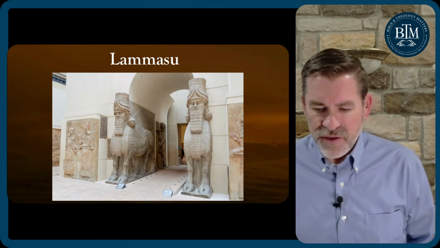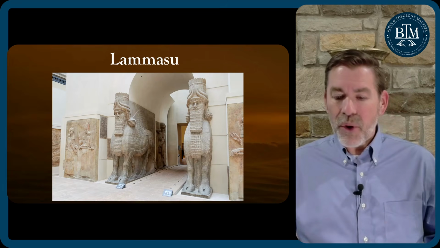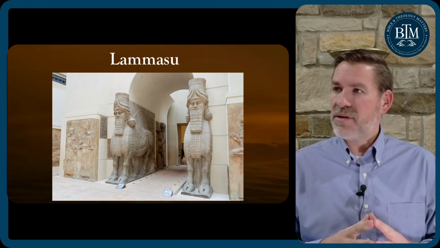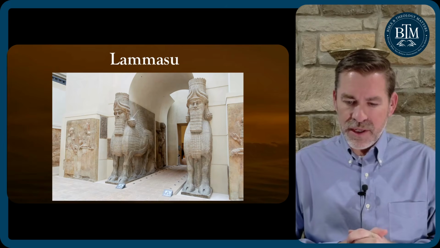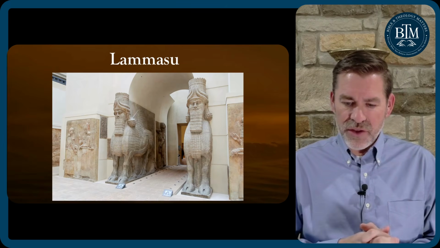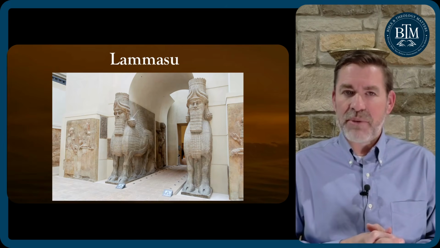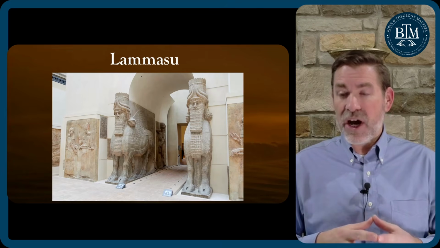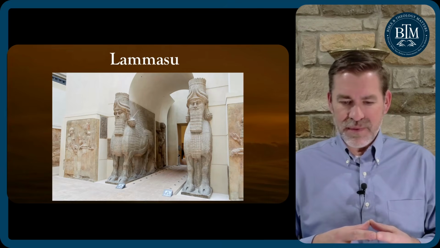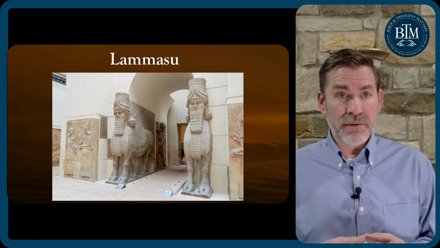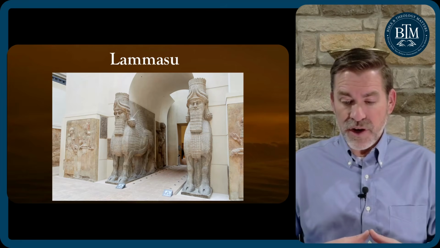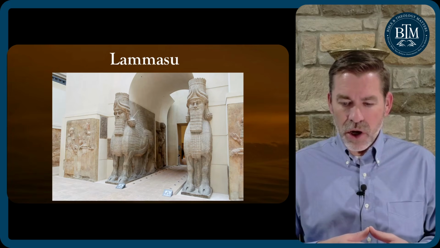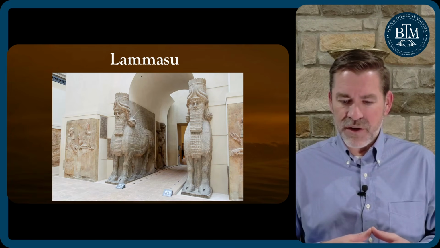So these are sometimes called colossal bulls or Lamassu. If you read either of those, they're describing the same thing. These Lamassu were positioned to guard Sargon II's palace. So at the entrance, and this would be the gods guarding his palace. Again, the heads, they believe, were depicting Sargon himself. These are massive, 14 feet tall and 15 feet wide.